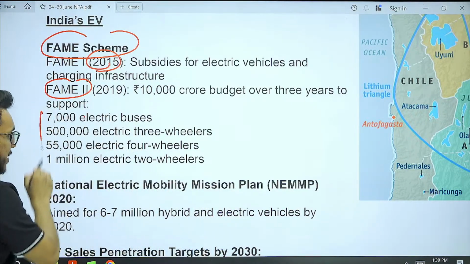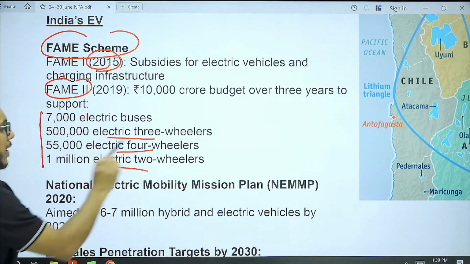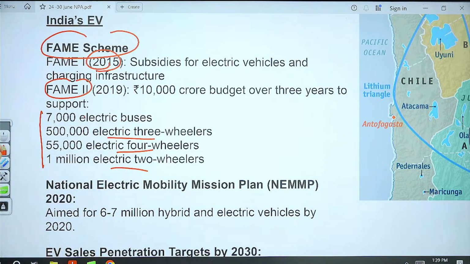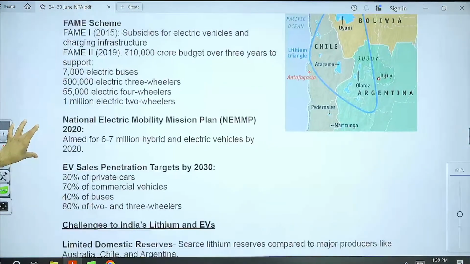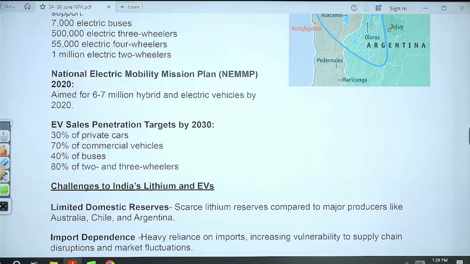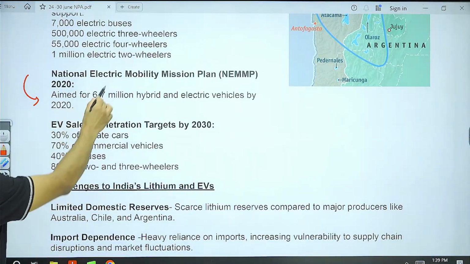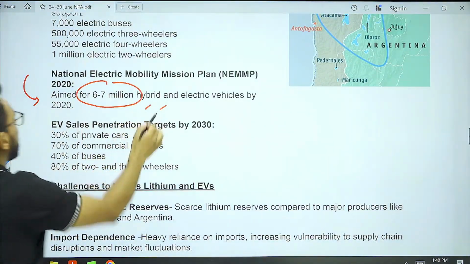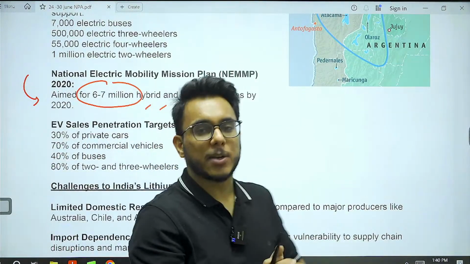So buses, three-wheelers, four-wheelers, two-wheelers will be promoted. There is also the National Electric Mobility Mission Plan, which aims that 6 to 7 million hybrid and electric vehicles should be there by 2020.